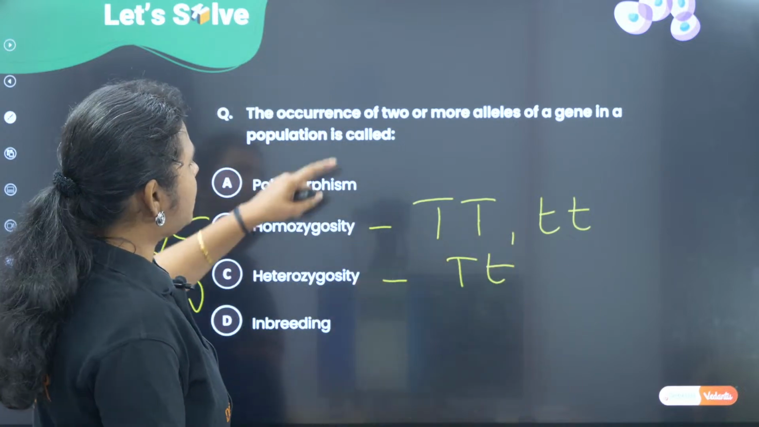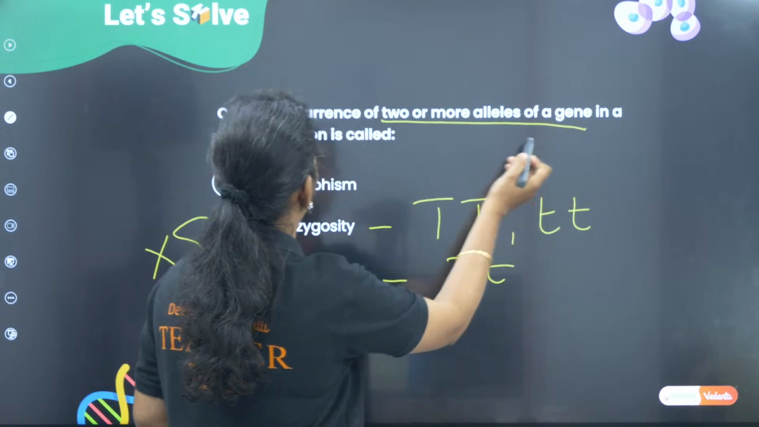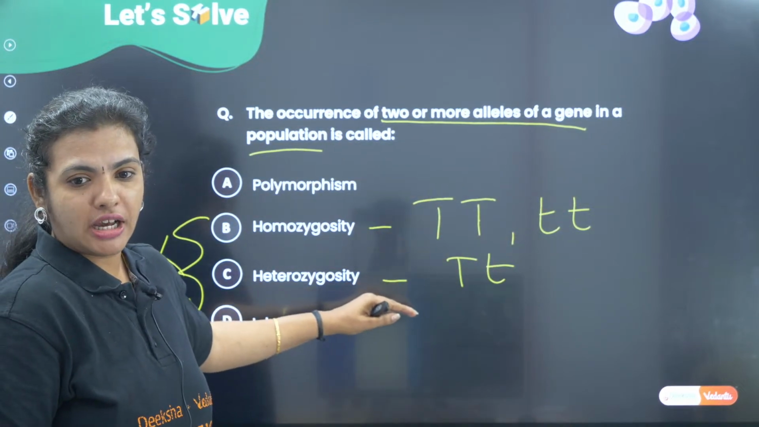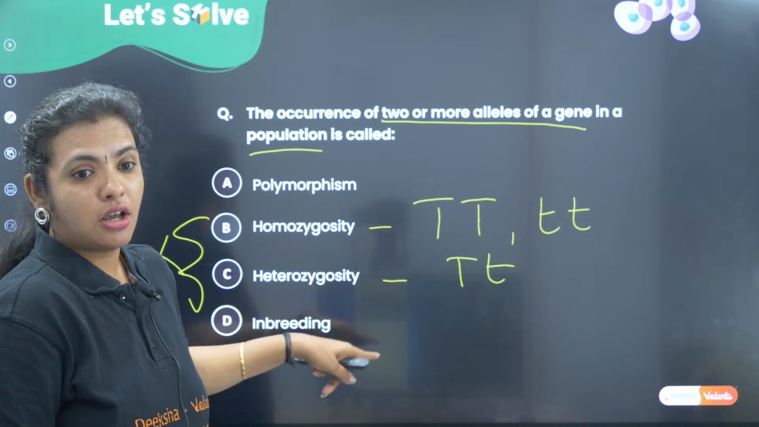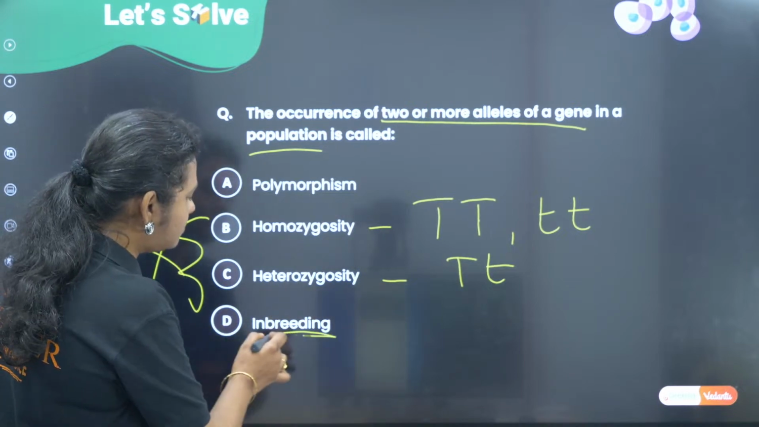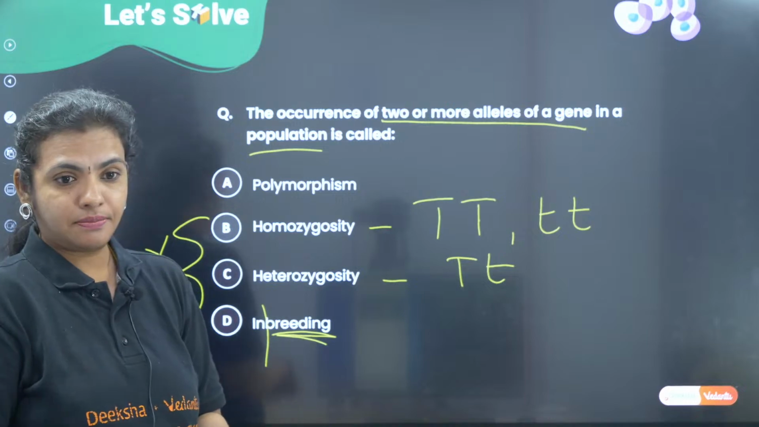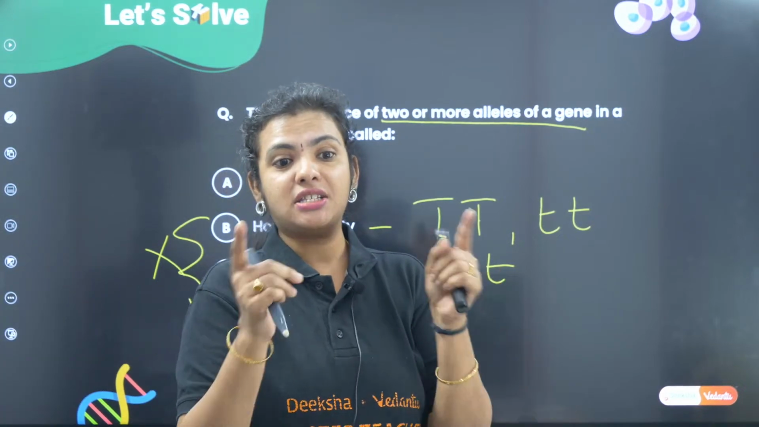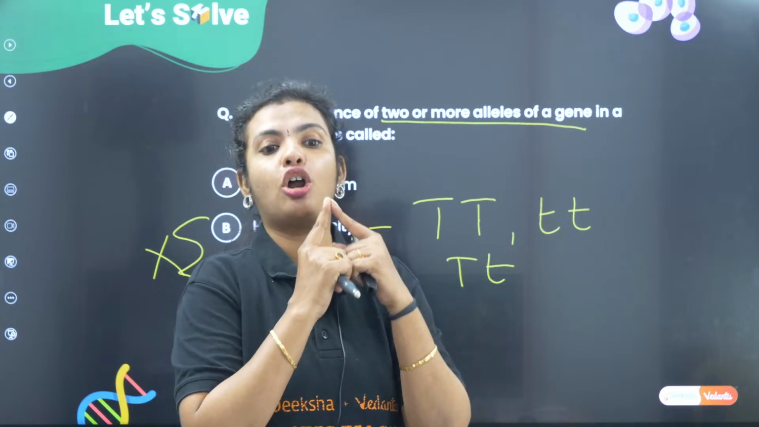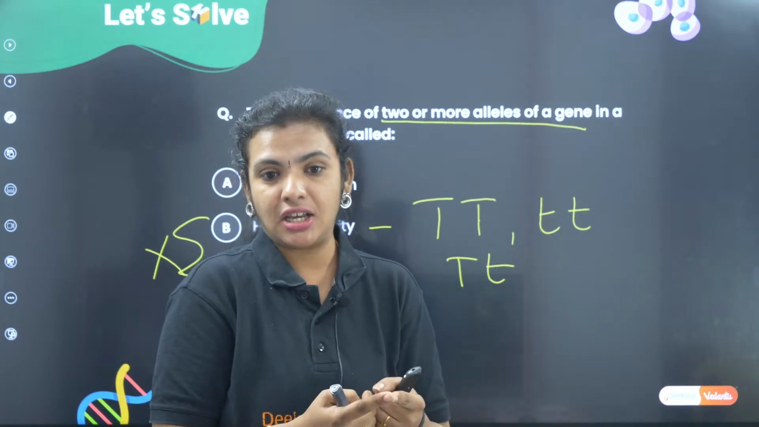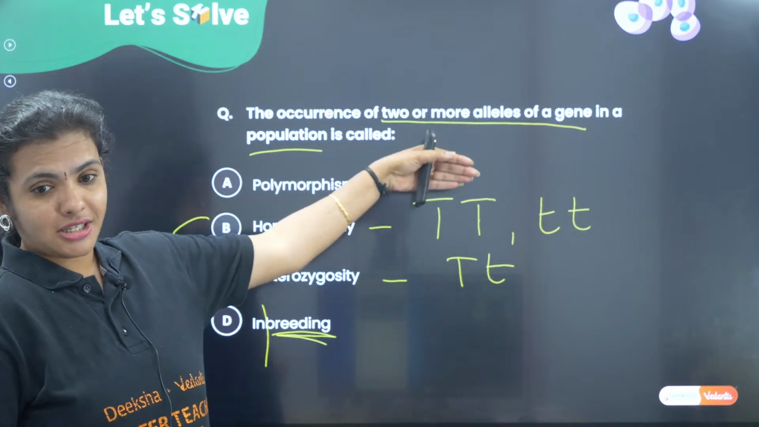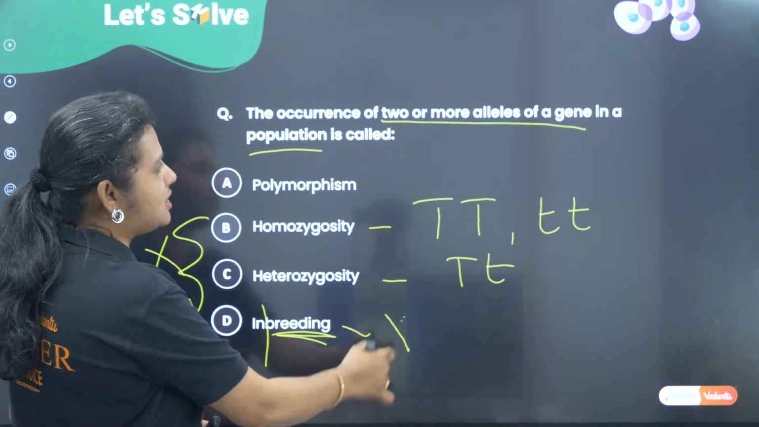Okay? So, what is the question? 2 or more alleles of a gene in a population. Definitely it cannot be homozygosity or heterozygosity. What is inbreeding? You know what is breeding? In is within. Correct? Breeding means fertilization, crossing of individuals in the same population. So this has nothing to do with crossing. So this can't be the answer.